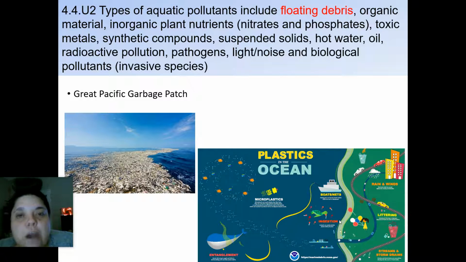The Great Pacific Garbage Patch. I think some of you have actually done a case study on the Great Pacific Garbage Patch when we first started. In the Pacific Ocean, there is a giant island that is garbage. There it is. It floats around. It gets caught up in those water currents that we've seen, the Great Conveyor Belt of the ocean currents. Those things get caught in the same water system, and that keeps it all confined in the same area. Okay.